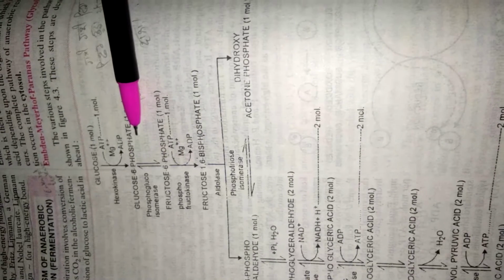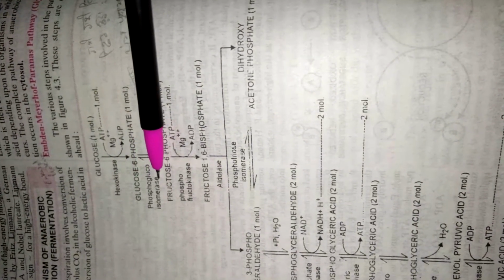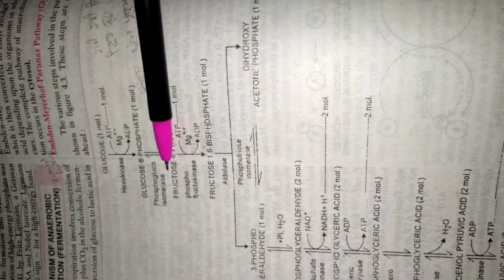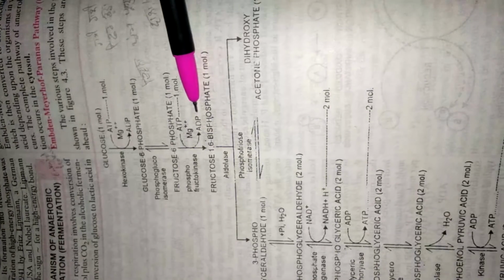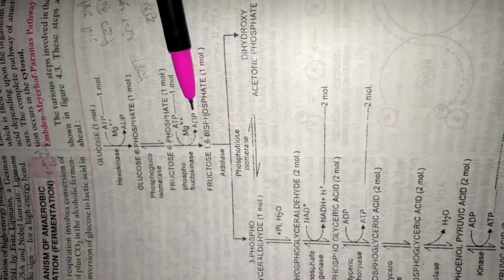So glucose contains a phosphate at the 6th position, forming glucose 6-phosphate. Next, in equilibrium, this glucose 6-phosphate is converted into fructose 6-phosphate in the presence of the enzyme phosphoglucoisomerase. Now fructose 6-phosphate is further converted into fructose 1,6-biphosphate. It means it takes another ATP molecule, which is converted into ADP.